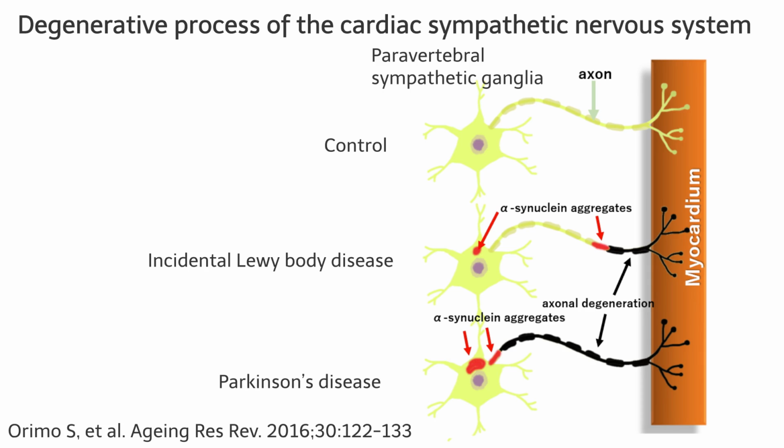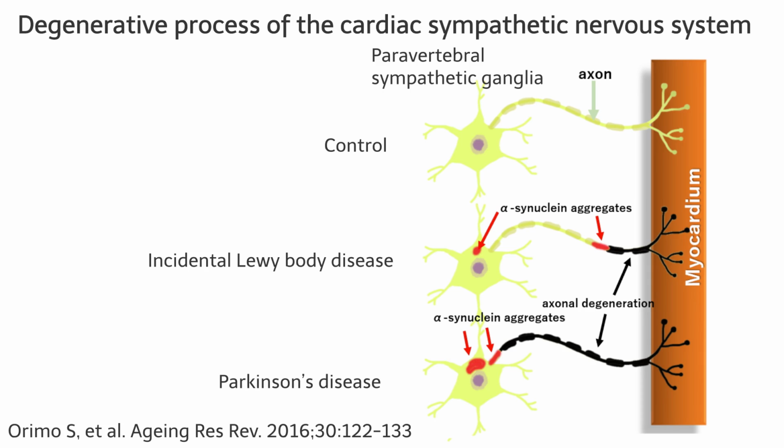How does cardiac sympathetic denervation occur? First, alpha-synuclein aggregates accumulate in axons extending from the paraspinal sympathetic ganglia to the heart. The Lewy bodies are the accumulation of garbage aggregates of alpha-synuclein protein, which plays an important role in nerve cells, due to its abnormality.